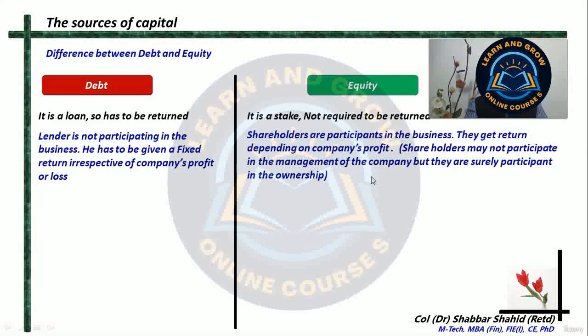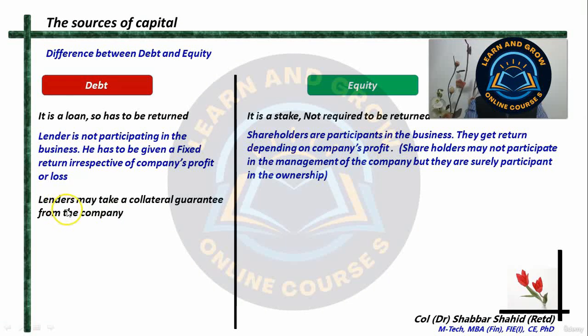So if the company earns a profit, then the shareholders will deserve something in the form of dividend or in some other form. But if the company is not generating any profit, then the company is not liable to pay anything back to the shareholders.